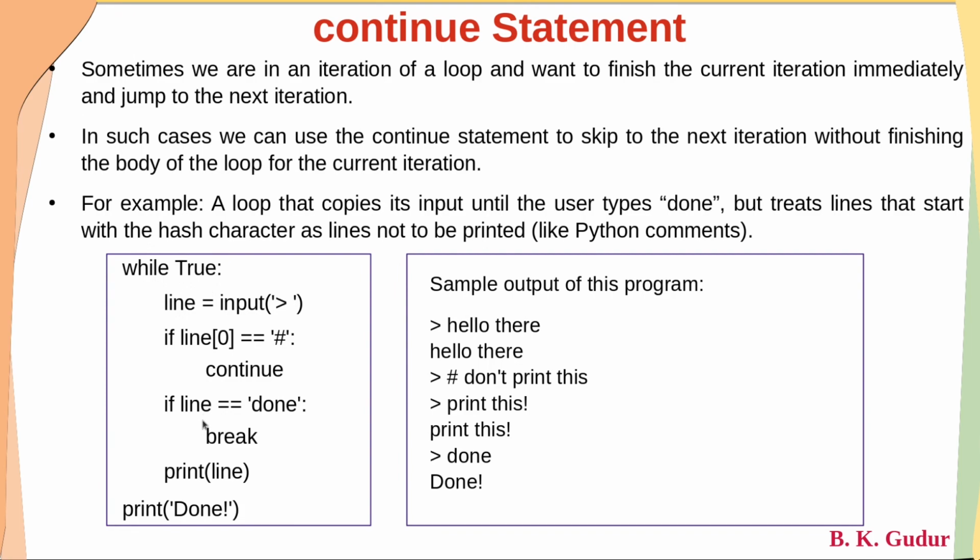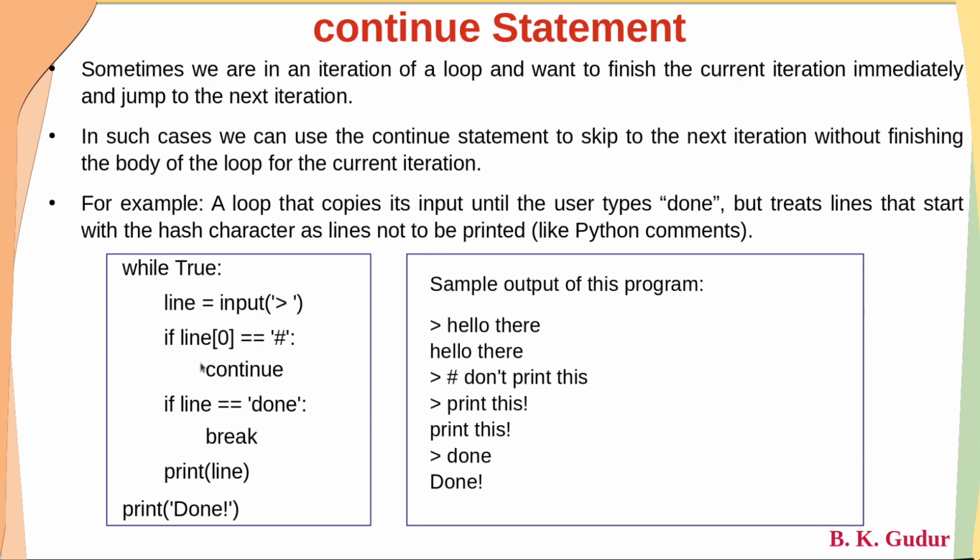Once again, it will start. How does the continue statement execute? Whenever the continue statement is encountered, it will skip all the statements below it inside the loop and go to the while to check the condition. If the condition is true, once again it will start executing. So here I have written: if line[0], nothing but the first character, is hash, then continue, don't do anything. Means the statements below will not be executed. If line[0] is not equal to hash, then it will come here directly. And here we are checking whether line is equal to done. Whatever the user has entered, if that is equal to done, then come out of the loop.